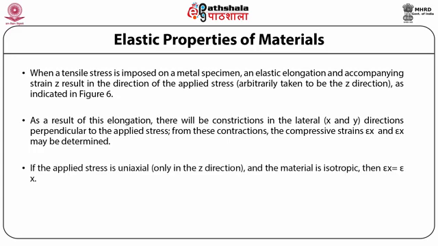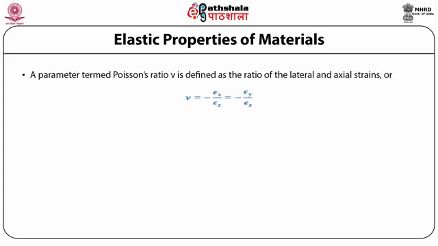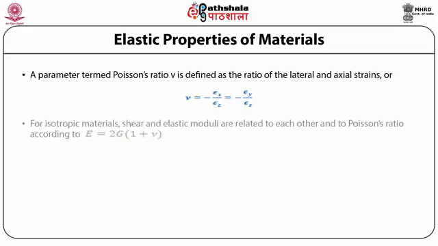If the applied stress is uniaxial, that is only in the Z direction, and the material is isotropic, then epsilon X will be equal to epsilon Y. A parameter termed Poisson's ratio, given by the symbol nu, is defined as the ratio of the lateral and axial strains, that is, nu equals minus epsilon X divided by epsilon Z, which is equal to minus epsilon Y divided by epsilon Z, because above we have seen that epsilon X is equal to epsilon Y.